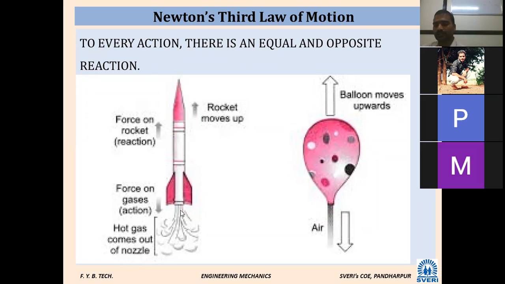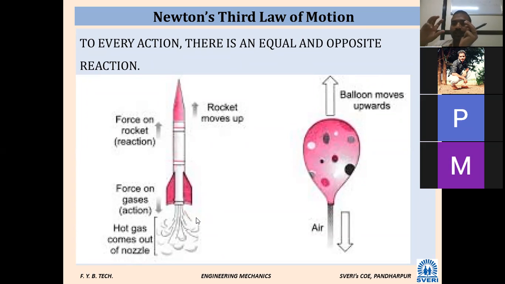Again, consider one cricket ball, or a hockey ball or football, anything. Consider one football. Some amount of force you give by hitting the ball, that is the action. The force you give to the ball is the action. At the same time the ball moving in the forward direction is the reaction.